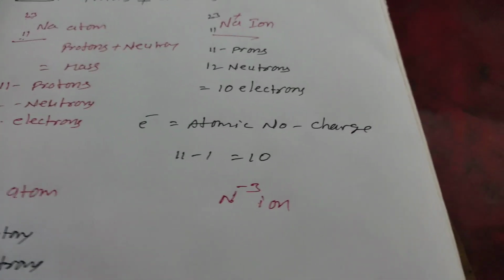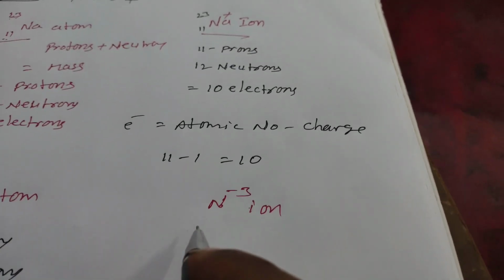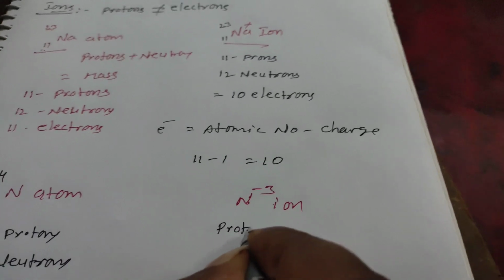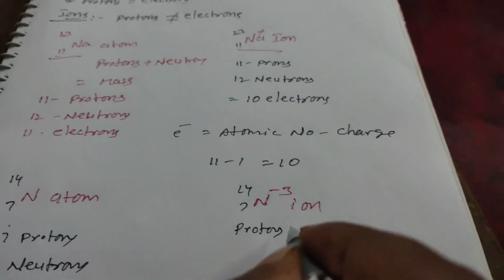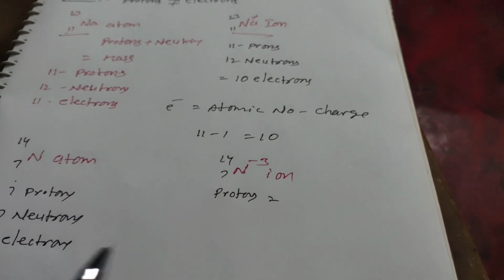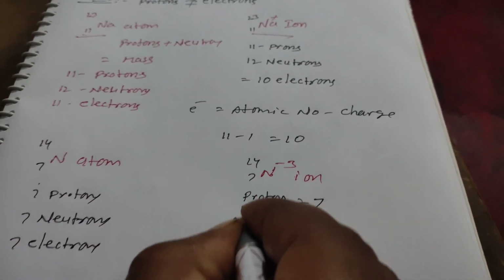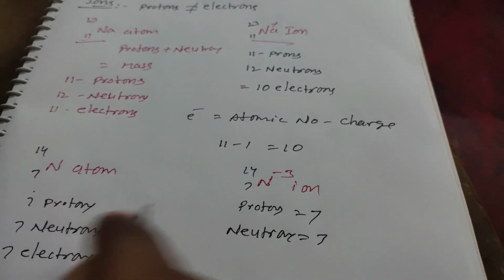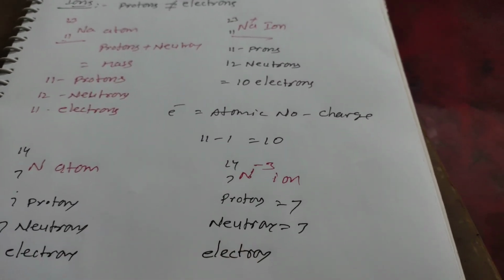But whereas in the nitride ion, how many protons are there here? It is 7. Neutrons, 7. And electrons, how many electrons are there?